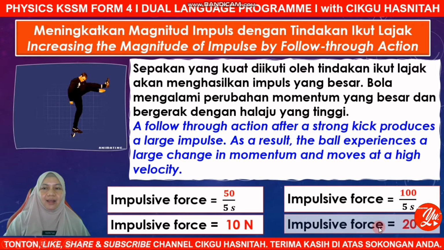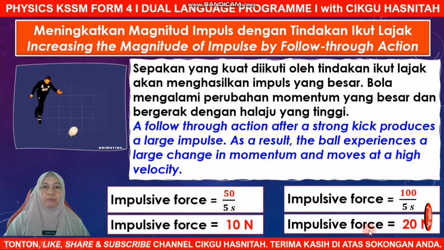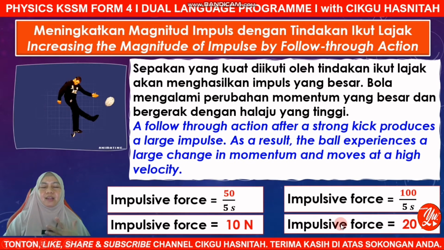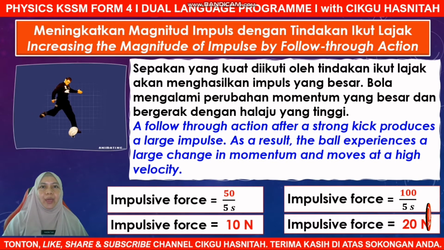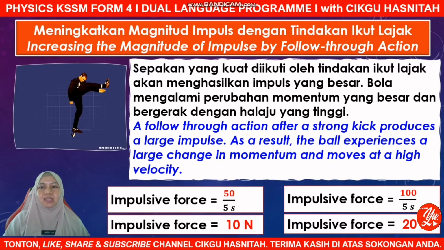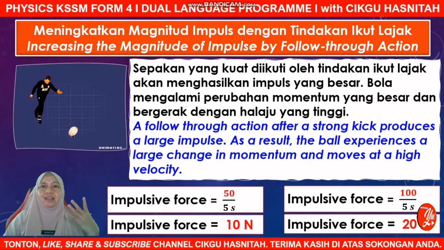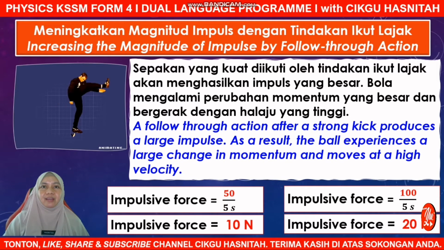You can see that a higher impulsive force is produced. So here again, follow-through action is applied to increase the magnitude of impulse, which increases the impulsive force, so that finally the ball travels at a high velocity.